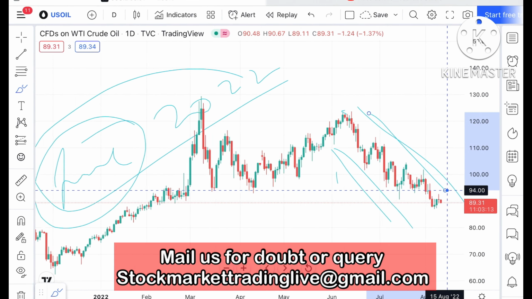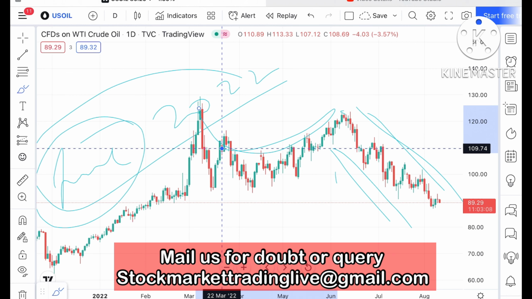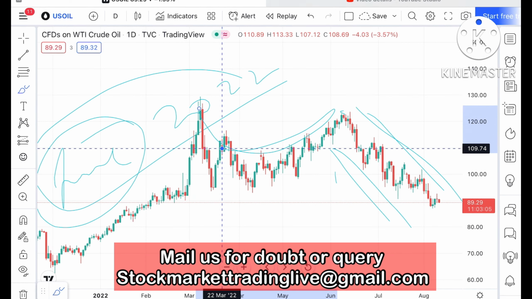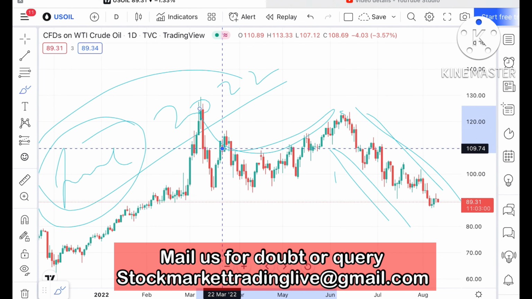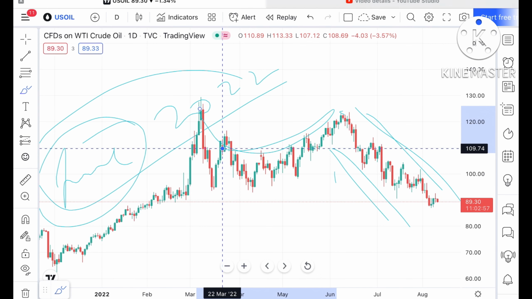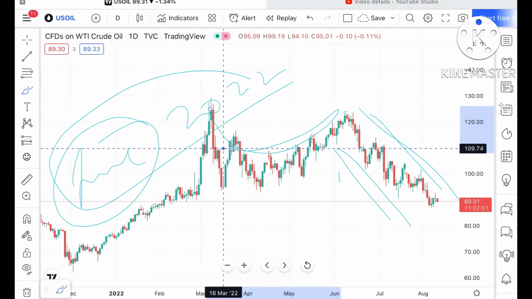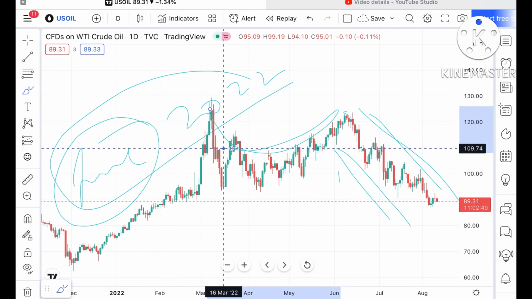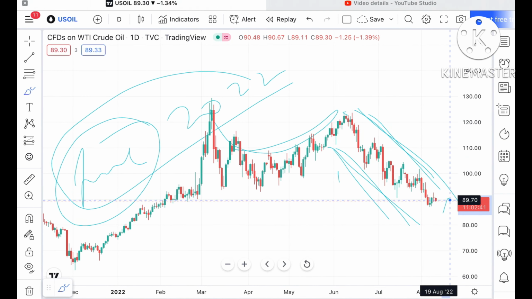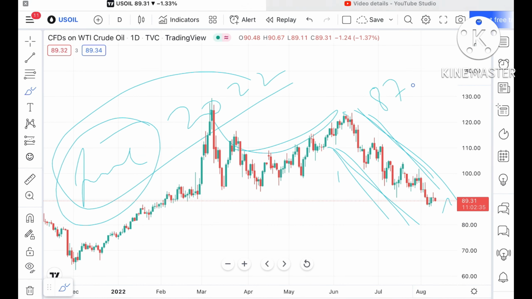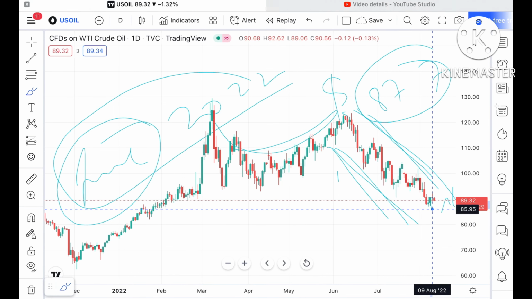After that, we have seen that it is trying to go upside, but there is volatility. Before that, a U pattern formed, and from there this pattern didn't sustain and we have seen a continuous downfall. If you check my weekly video, you will understand that there is a pattern forming in the price of crude. Whenever it goes high, we have seen a sharp downfall. In this particular pattern, we have seen a continuous fall, then a rise, then a fall, and I have already explained that there is a high probability that we can see a further fall in the price of crude.